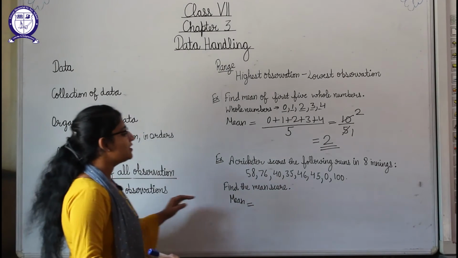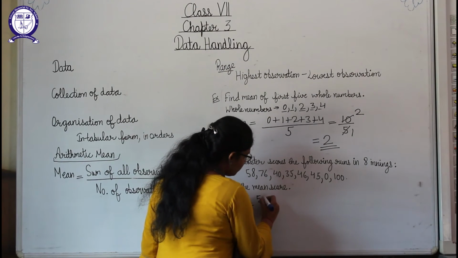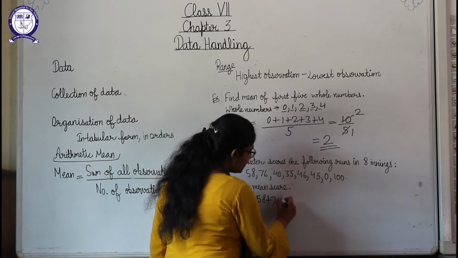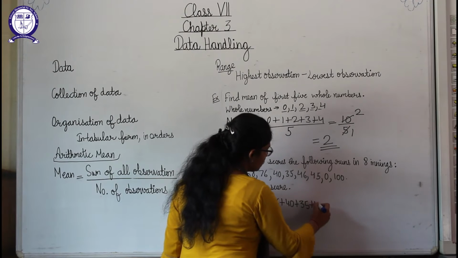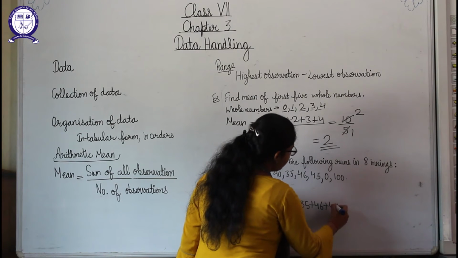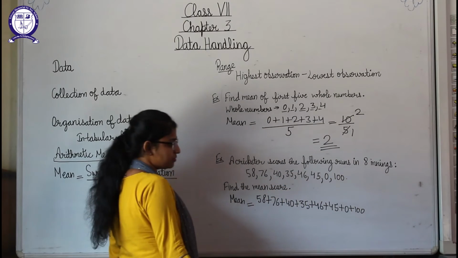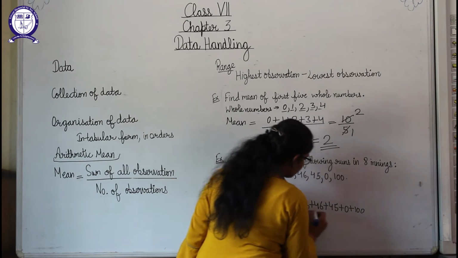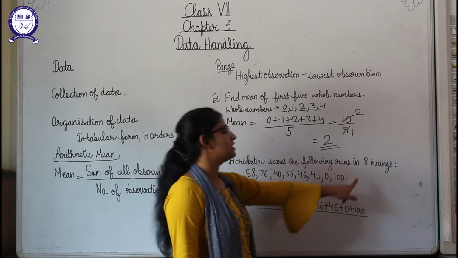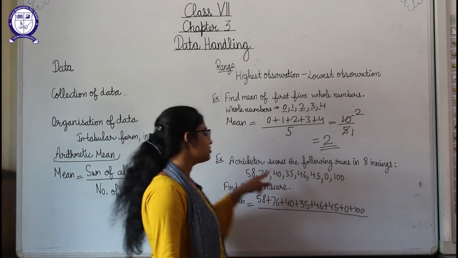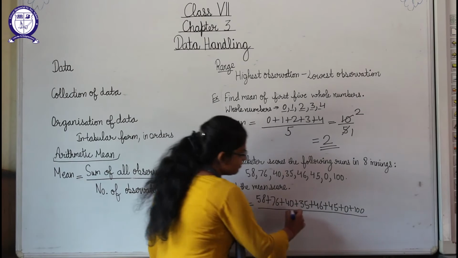Okay, then after that we will do the sum of all the observations. So what are the observations? 58 plus 76 plus 40 plus 35 plus 46 plus 45 plus 0 and plus 100. These are the observations. And these are to be divided by the number of observations. It is given that there are 8 innings. Also you can count 1, 2, 3, 4, 5, 6, 7, 8. So we will divide it by 8.